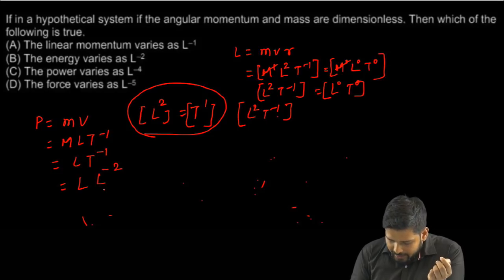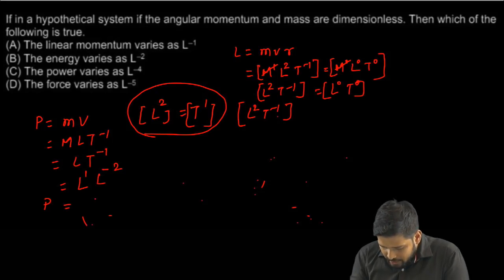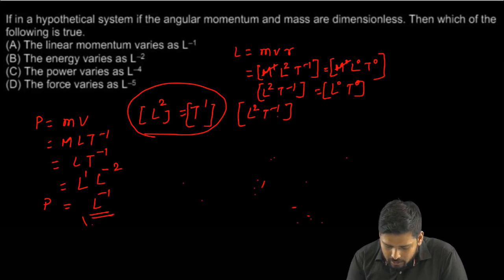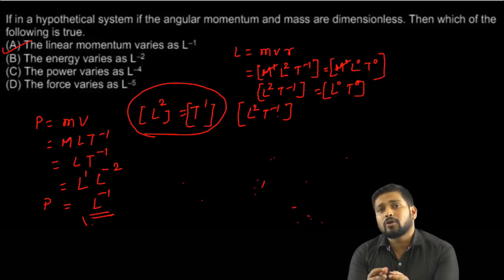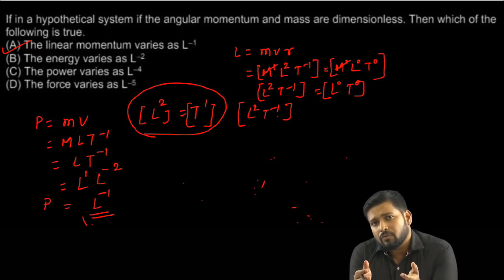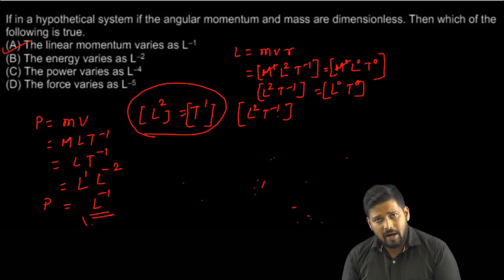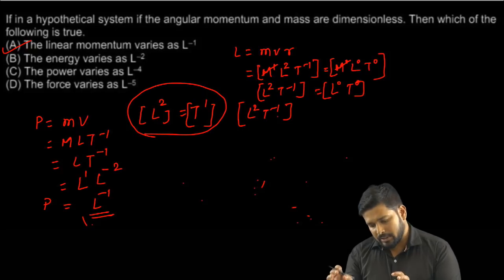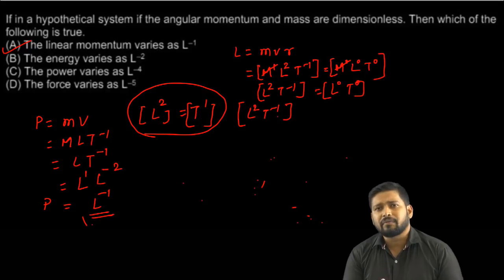So I get L to the power 1 and L to the power minus 2. So I am left with the dimension of P in this hypothetical system of units as L to the power minus 1. Let's check: the linear momentum varies as L to the power minus 1. Absolutely correct. So what we have done in this question so far is take the situation given in the question and build up a hypothetical system. We wrote the dimension of time in terms of length, and then we are just equating different physical quantities. So we have checked one, so option A is correct, fine.